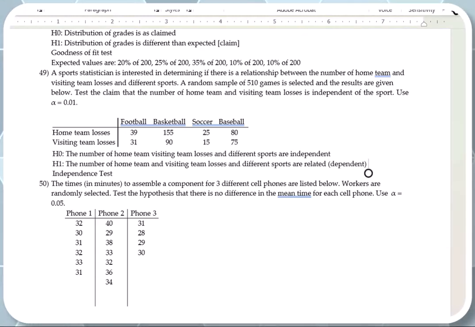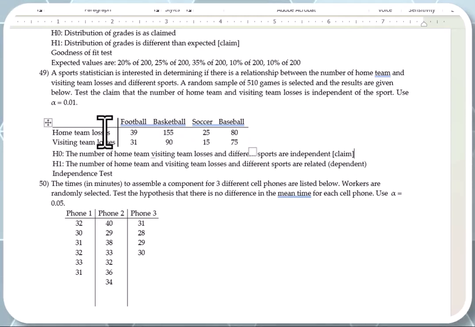So the null hypothesis, guys, will be the variables are independent, and the alternative hypothesis will be the variables are dependent. So this is what I wrote in H0 here. The number of home team and visiting team losses in different sports are independent. The number of home team and visiting team losses in different sports are related or dependent. And here, this time, he wants to check for independence. So the claim is in H0. Usually the claim will be in H1, but this time it is in H0.